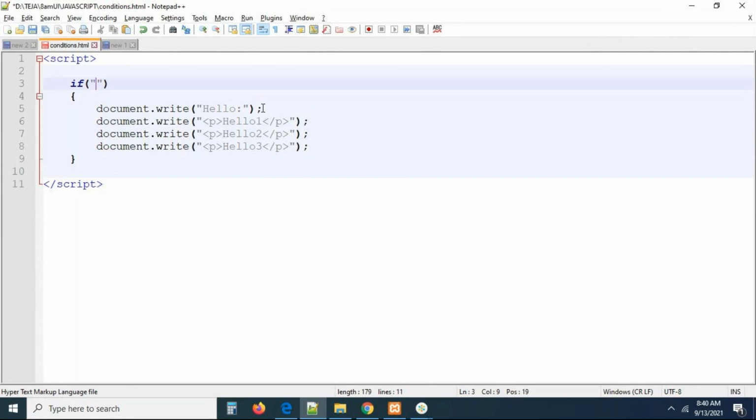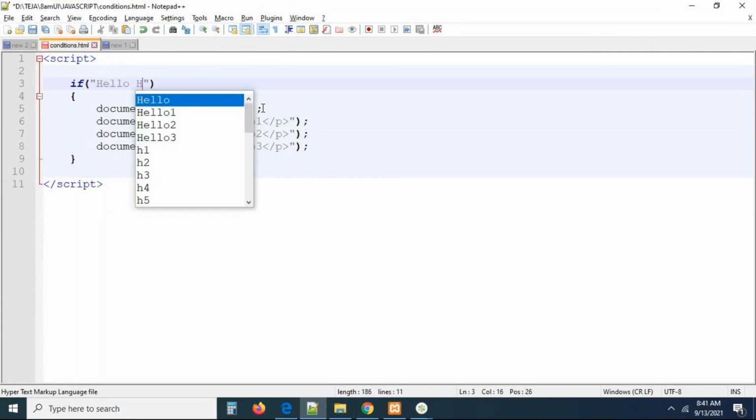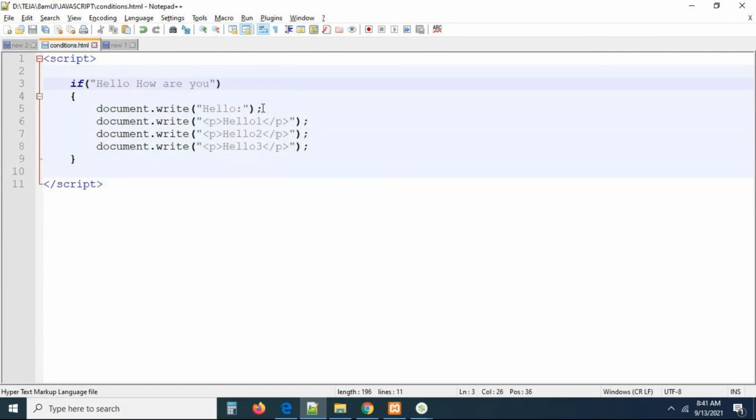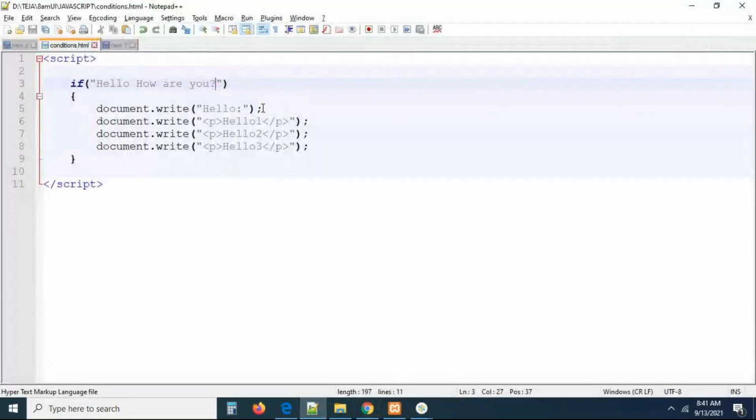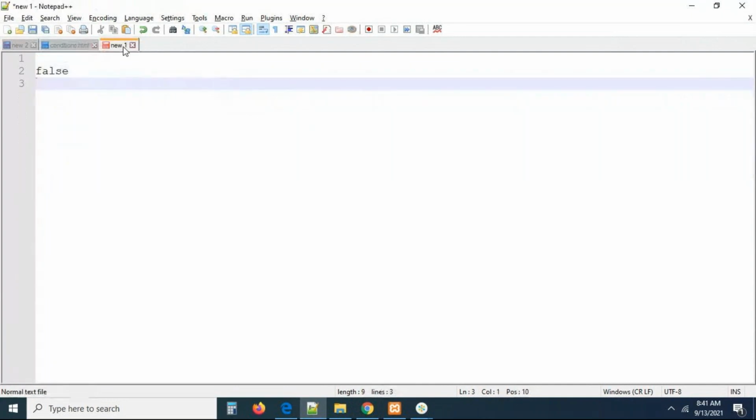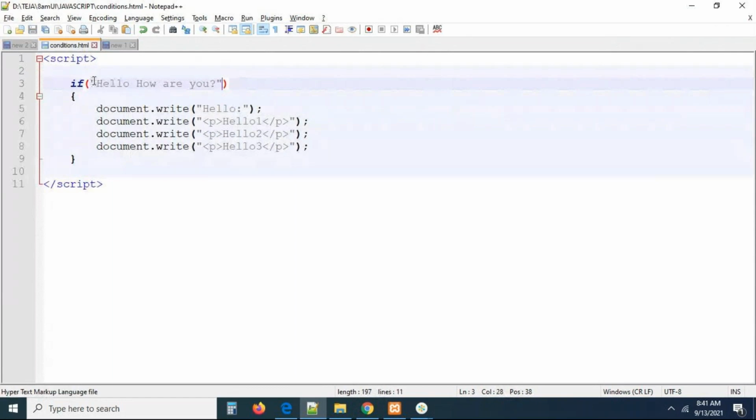Now I'm passing "hello, how are you?", a string like this. What will happen at this point? Hello, how are you is a condition. I'm refreshing the page. Still, you are getting output now. You are getting output, guys. Only at one point did I not get the output as of now, that is only the false case. I passed this manually.